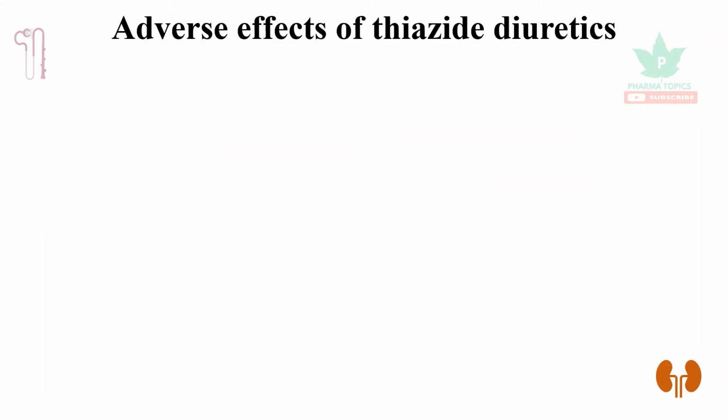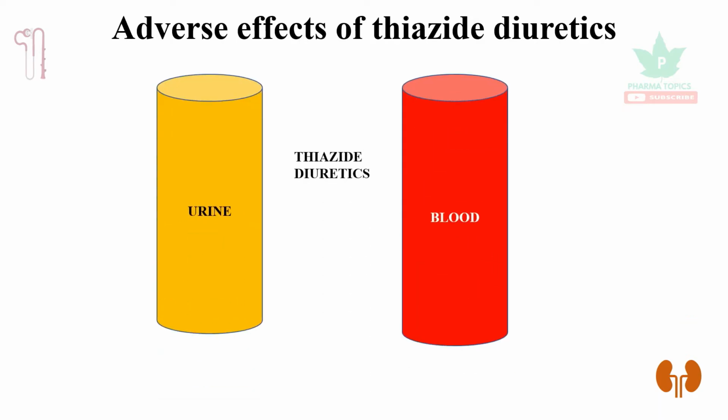Let us see the adverse effects of thiazide diuretics with a picture. Let us take whatever is going to get eliminated in urine and whatever is going to get reabsorbed into the blood. Sodium, potassium and water are lost, whereas calcium is reabsorbed, uric acid is reabsorbed, and glucose is reabsorbed.